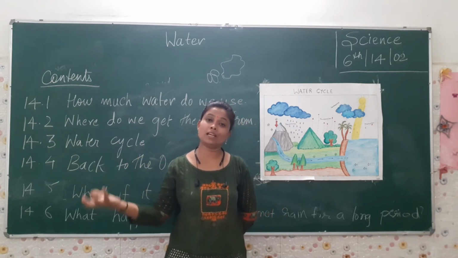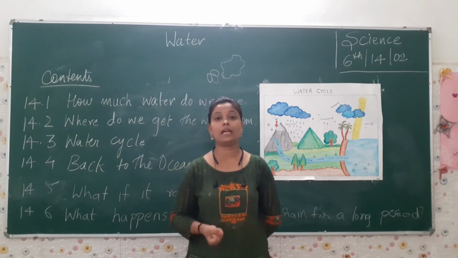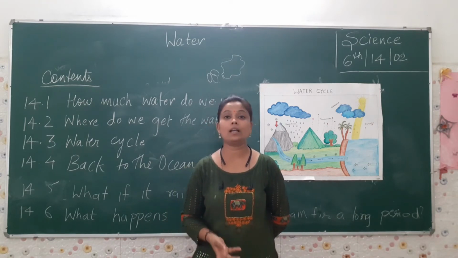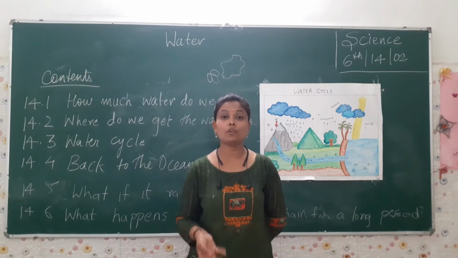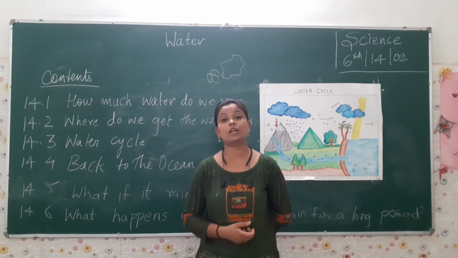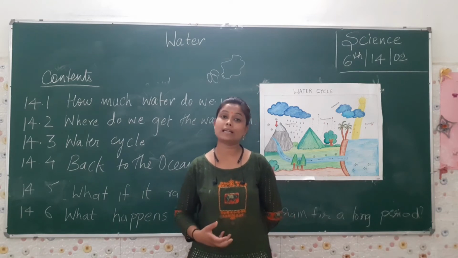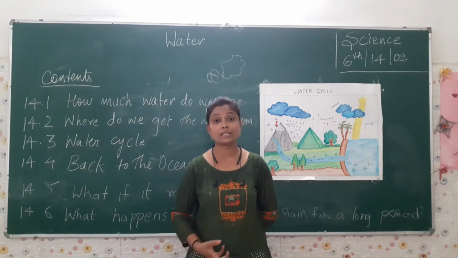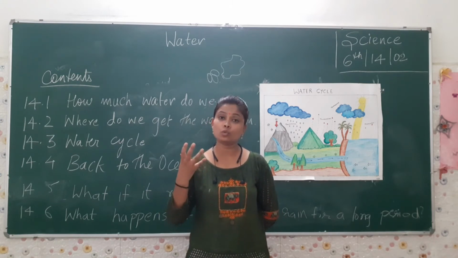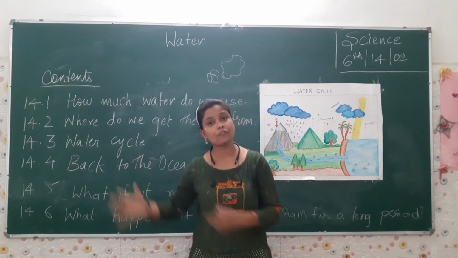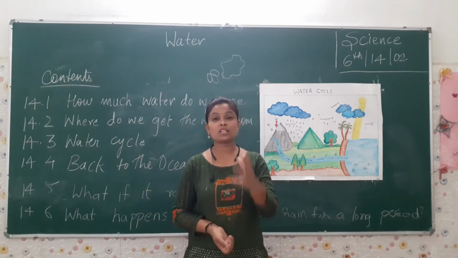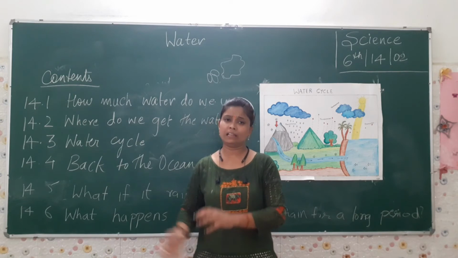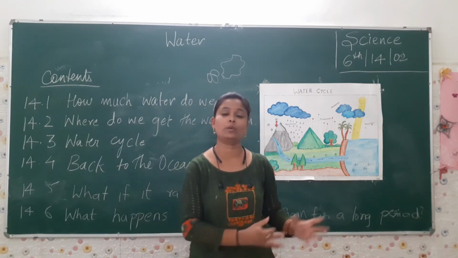When the speed of rain increases, when rain comes very speedily or in heavy form, what happens? There is a condition of flood. Have you ever heard about flood? Flood is one of the natural calamities. What exactly happens in a flood? In a flood, the flow of water increases. It is so high that it takes everything with itself. Suppose a car is there, even a house is there, buildings are there. It demolishes and collects everything with itself.